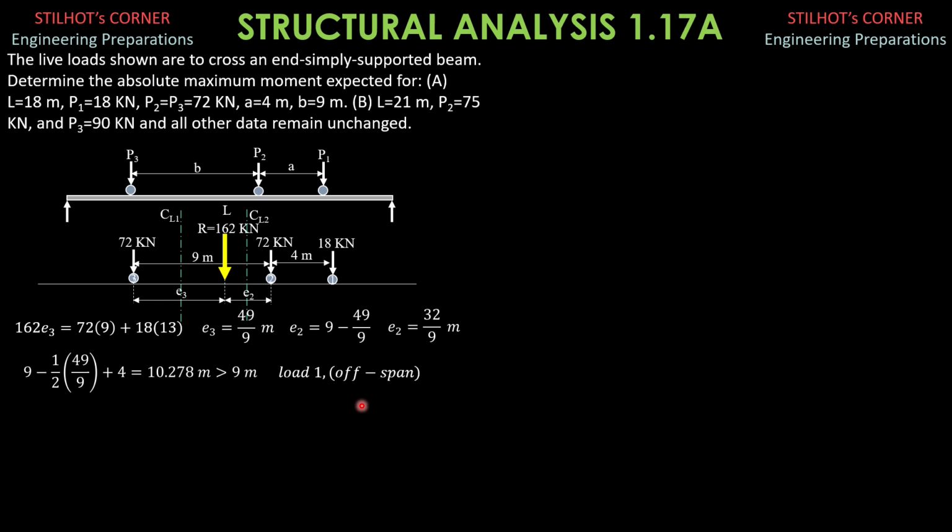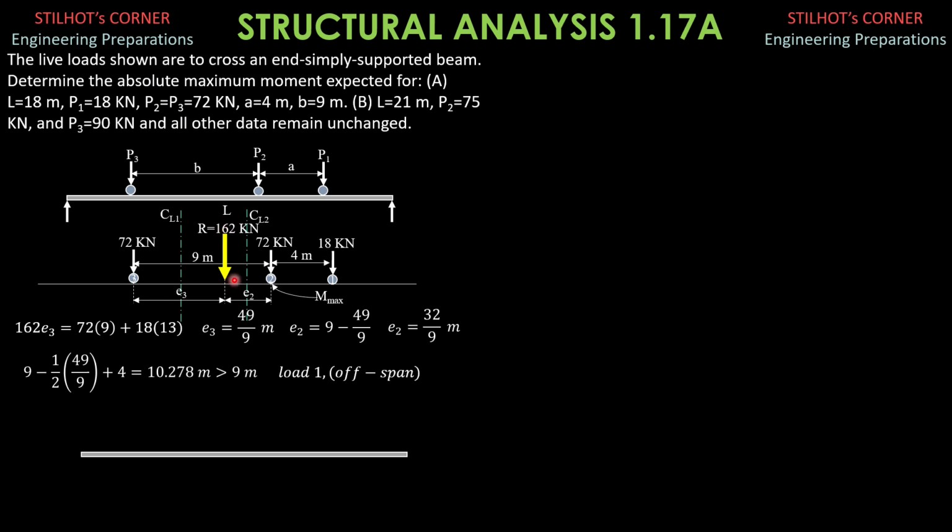So therefore, the possibility that the absolute maximum moment occurs under load 3 fails, because the assumption is all the loads are on the span. But we still have to consider the possibility that only loads 2 and 3 will be on the span, and it occurs under load 3 later. Let's consider first this possibility that maximum moment occurs under load 2. So let's now position the loads.